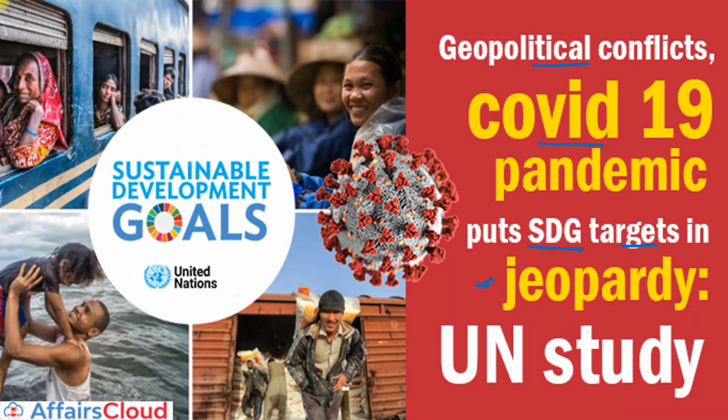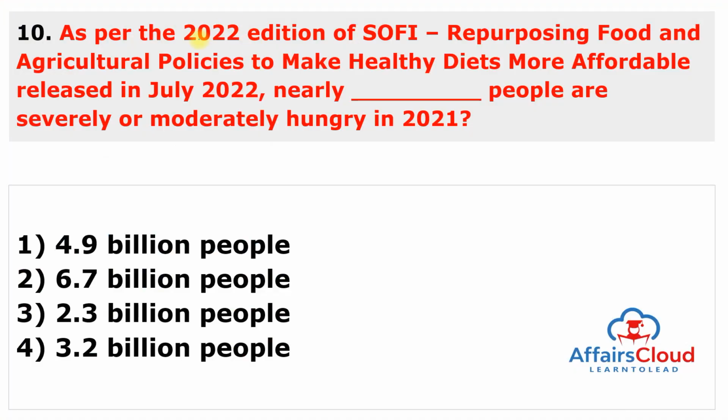Moving to the next question. As per the 2022 edition of the SOFI, Repurposing Food and Agriculture Policies to Make Healthy Diets More Affordable, released in July 2022, nearly dash people are severely or moderately hungry in 2021.